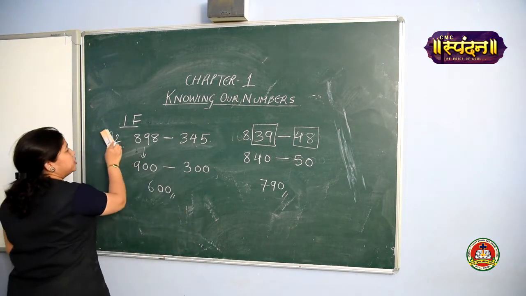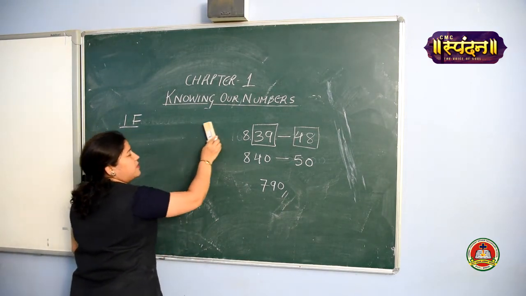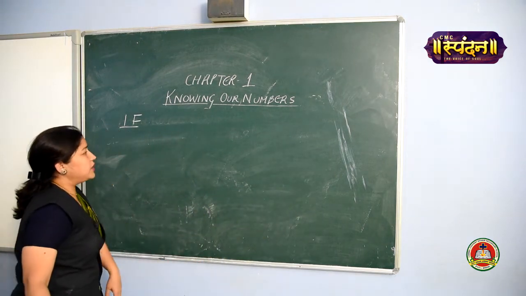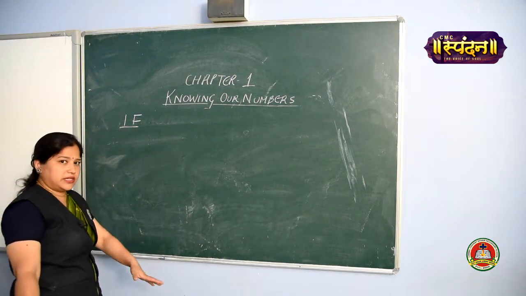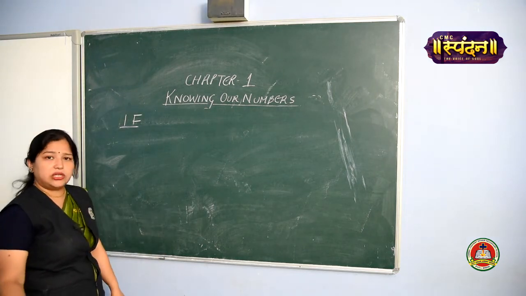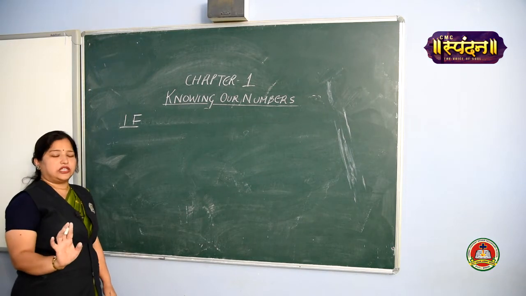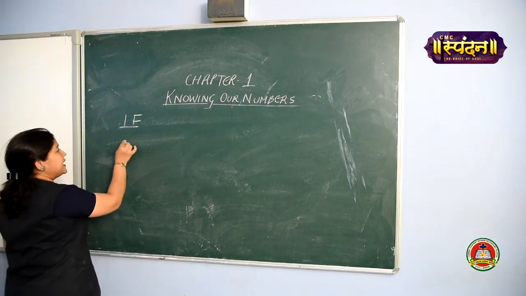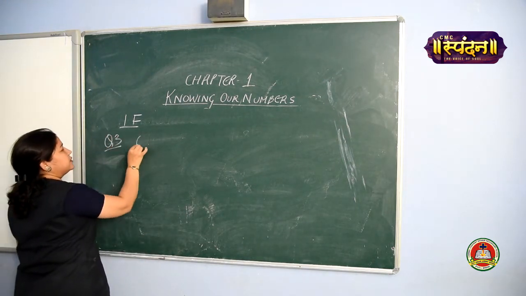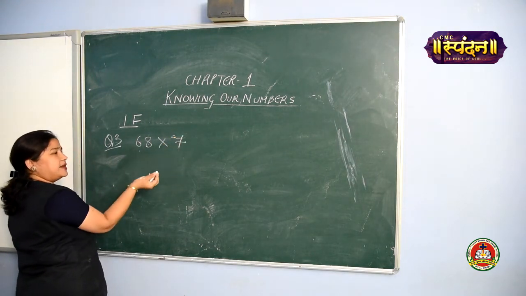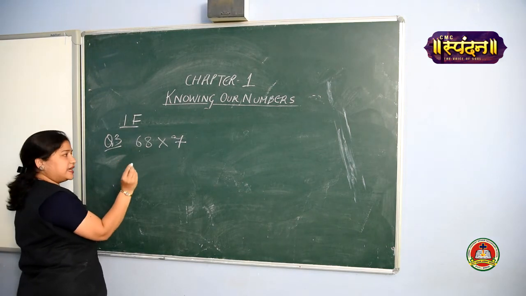We are going to estimate the product in the third question. Remember, for finding the estimation of product, we don't have certain rules like number of digits as we did in addition and subtraction. For product, we simply round off the numbers to their highest place. Like 68 into 7. What is the highest place of 68? Tens. So we are going to round off 68 to the tens.